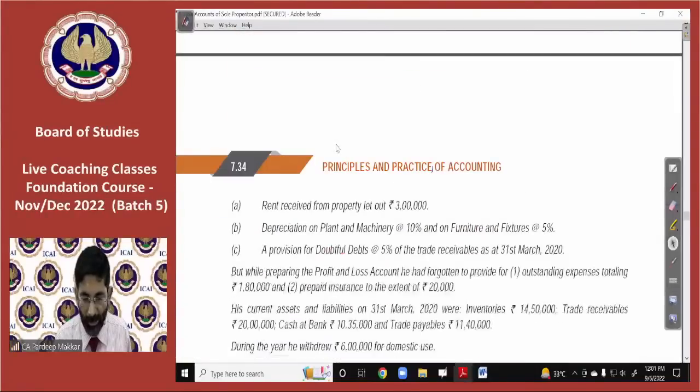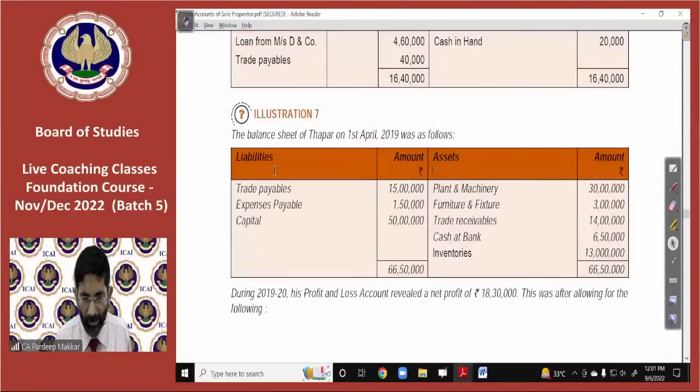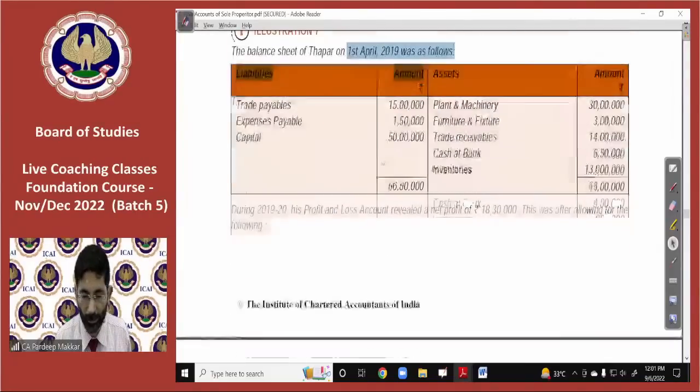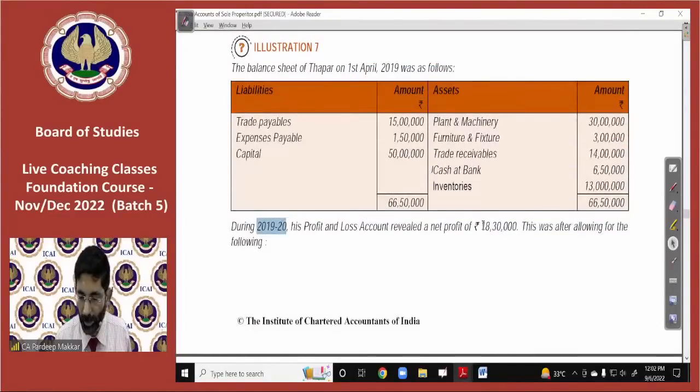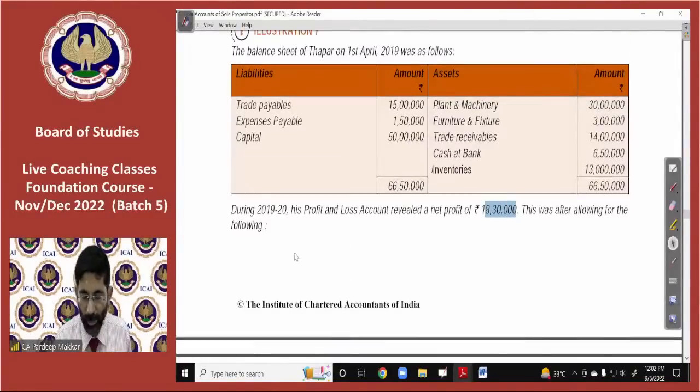In illustration number 7, he says rent received from property let out is rupees 3 lakhs. So it is an income. Let's see what is the basic concept behind this. He says the balance sheet on 1st of April 2019 is given to you. During 1920, his profit and loss account revealed a net profit of 18 lakh 30,000. This was after allowing for the following.